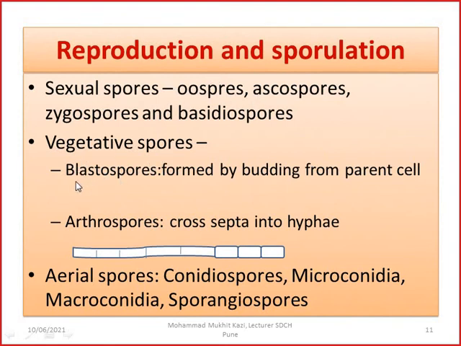The vegetative spores are called blastospores and arthrospores, and then aerial spores like conidiospores, microconidia, macroconidia, sporangiospores. Even Mucor has aerial spores, and if those spores come out into the air, we all inhale them and could suffer from mucormycosis. We don't suffer because we have a very intact immune mechanism.